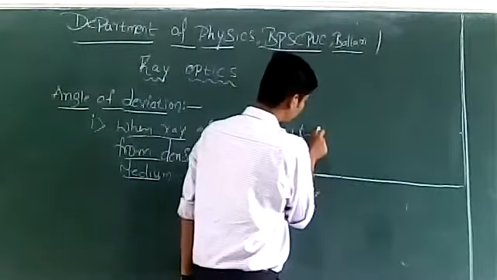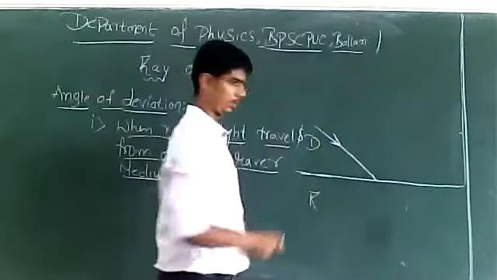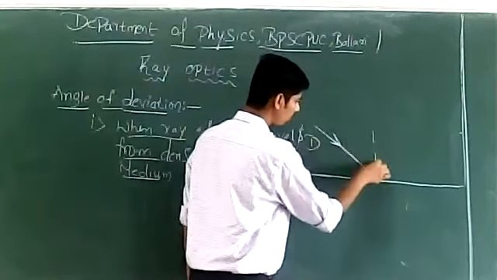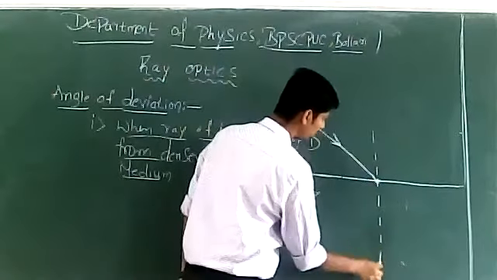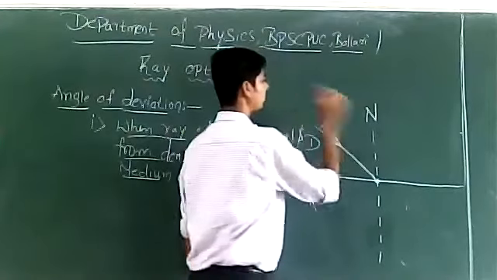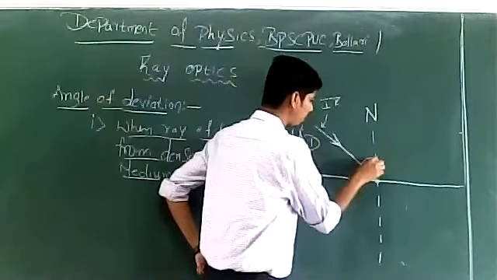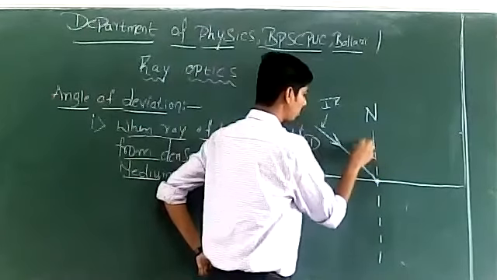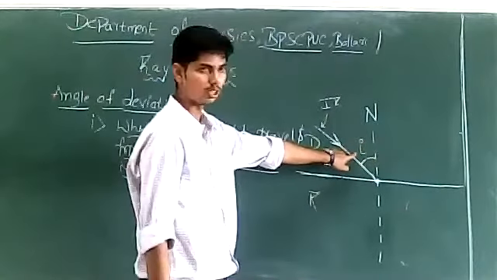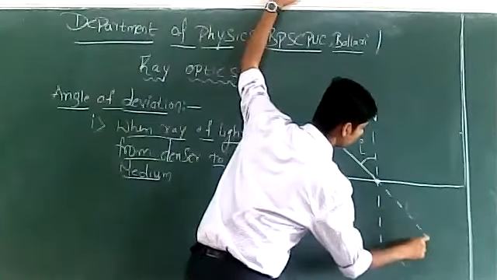So let us suppose this is the ray of light that is traveling from denser to rarer medium. At the point of incidence, we'll draw a normal. This is normal at the point of incidence, and this is the incident ray. The angle between incident ray and the normal is known as angle of incidence. We'll write it as I. What we'll now do is we'll extend this incident ray.